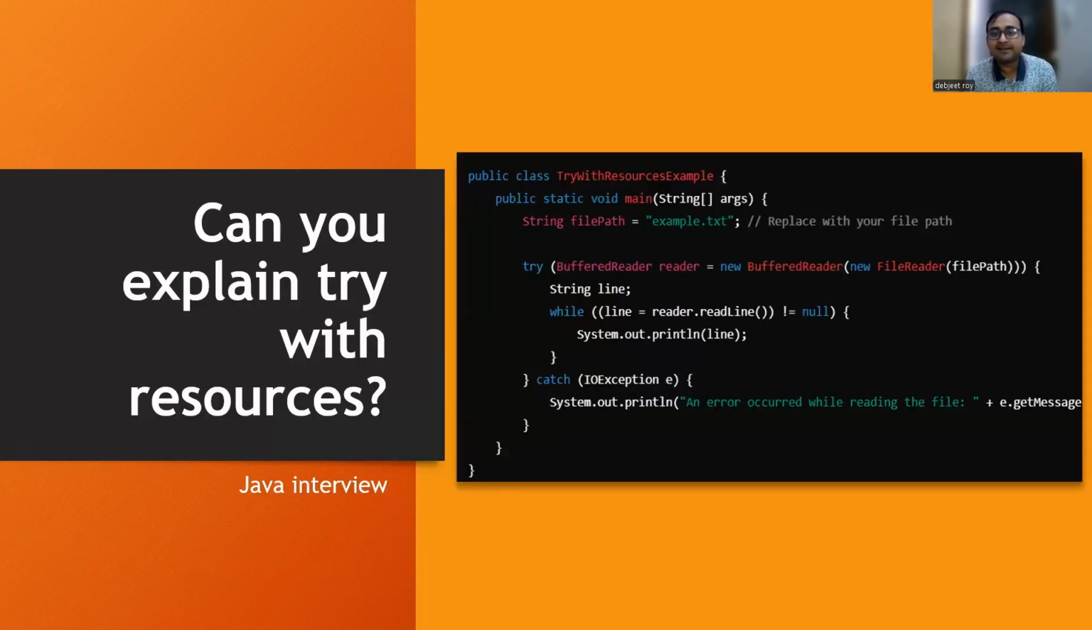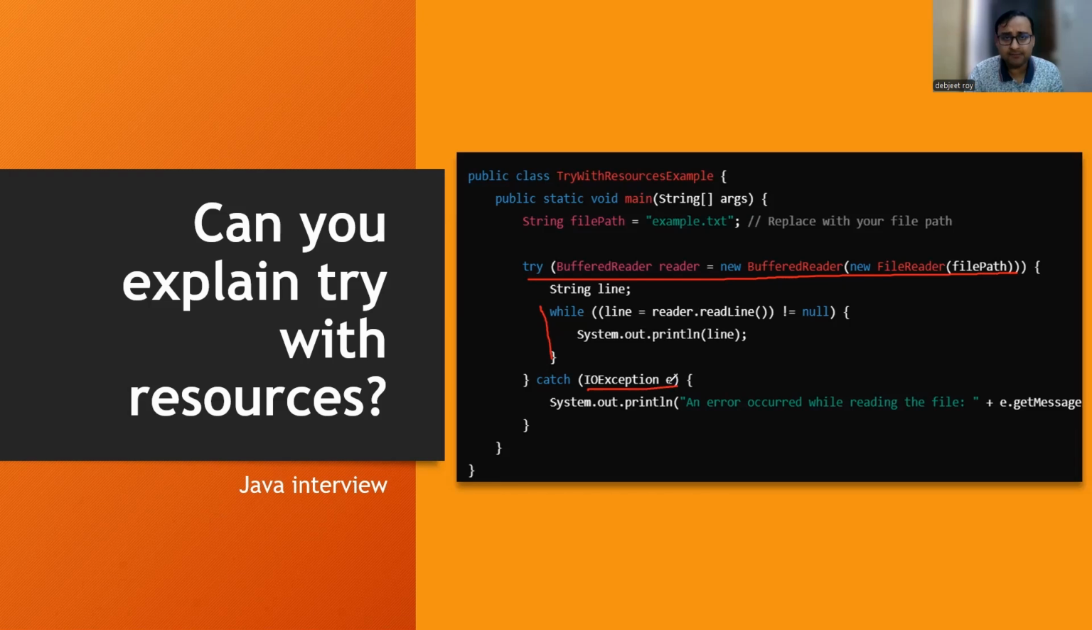Can you explain try with resources? This type of question can also come in interviews. Try with resources is just to handle scenarios where we should not have the headache of closing the object stream by ourselves explicitly. If you observe in the try with resources section, I am creating the object of BufferedReader to read the properties of a file at a particular path. It will go through each and every line of that file and print the line data, and then it will go to the catch block.